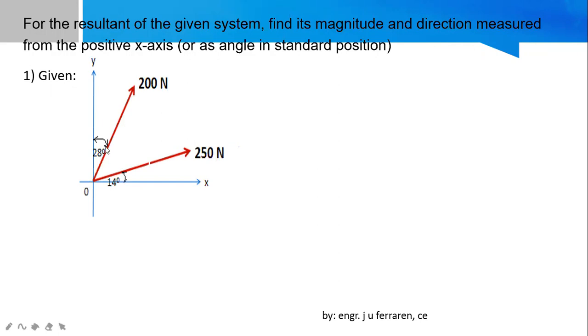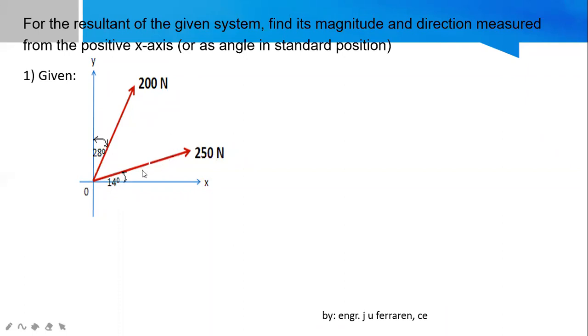second force. By the way, this is termed the reference angle. A reference angle is a positive angle measured from x to the line of action of the force. But if the measure of the angle is taken from y, then it is called the co-reference angle, which means complementary to the reference angle. What is the reference angle of 200 if you are asked to determine? It is actually 90 minus the co-reference angle. So if this is the reference angle 14, the co-reference angle is the angular measure from y to the line of action of the force.